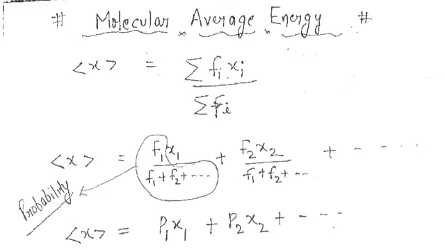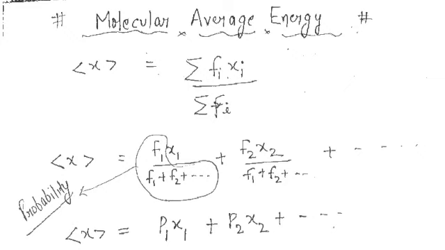Alright, so let's begin. We know the formula for the average is the summation of Fi xi upon summation of Fi, where Fi is a function or property. Here you can assume a property in the sense like entropy, enthalpy or temperature as well. For these properties, if you have to find the average value, x can be any kind of parameter that you are going to calculate.